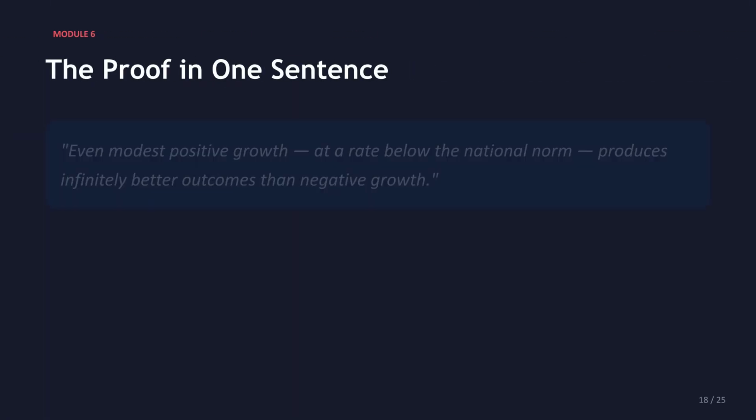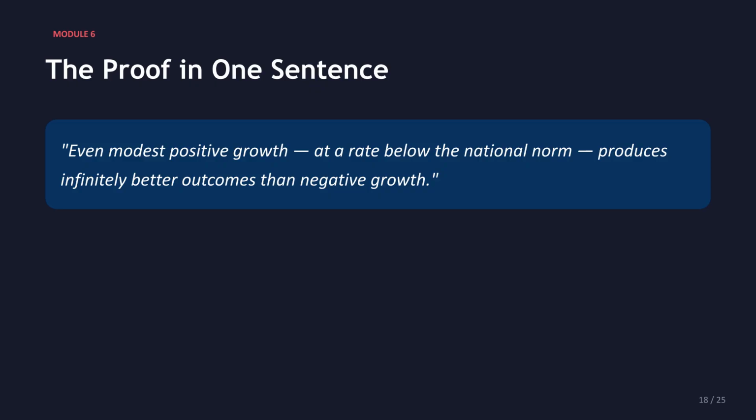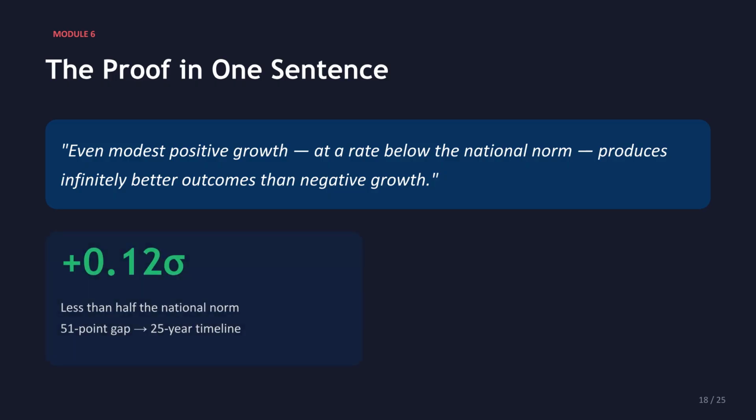The proof in one sentence is, even modest positive growth at a rate below the national norm produces infinitely better outcomes than negative growth. The plus 0.12 sigma growth for ELs leads to a 25-year timeline, while the minus 0.71 sigma negative growth leads to an estimated 1,120-year timeline.